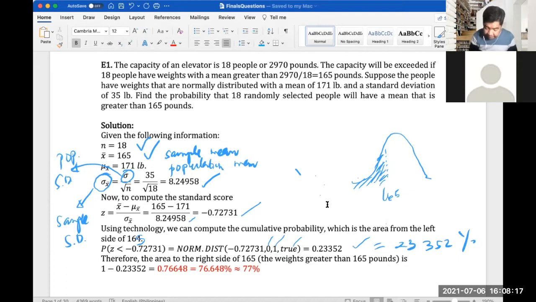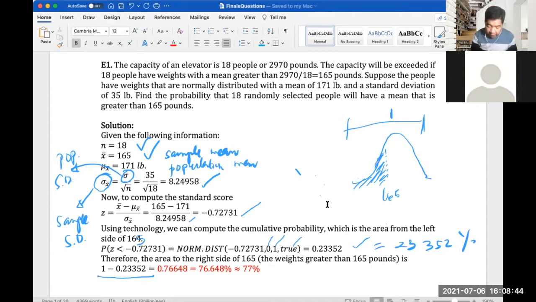And then therefore the area to the right side of 165, so we need to subtract from 1. So we know that the sum of this probability density function is equal to 1. So 1 minus the area we computed earlier, which is the left of 165.